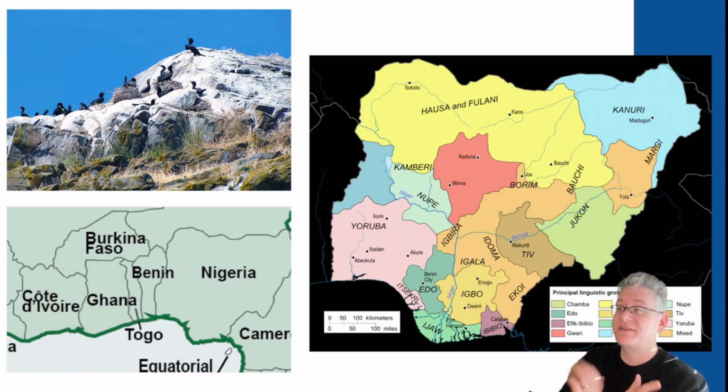Up there on the top left are the cormorants. I think this is an example of what guano is like. They land on these rocks on these tiny islands, they go to the bathroom, and it builds up over time into phosphates that they can use for guano. The problem, though, is that these deposits built up over thousands of years, and so when humans start digging them out, it's really bad because they don't have a lot of it for quite a period of time. There was a point at which people really thought that we were going to have a huge crunch, and that a lot of people were going to die. But then we discovered the ability to create new chemicals, and that's going to solve that problem in the long run.